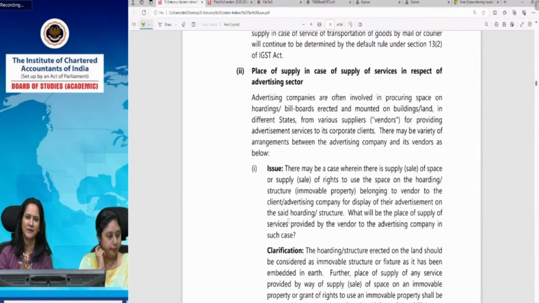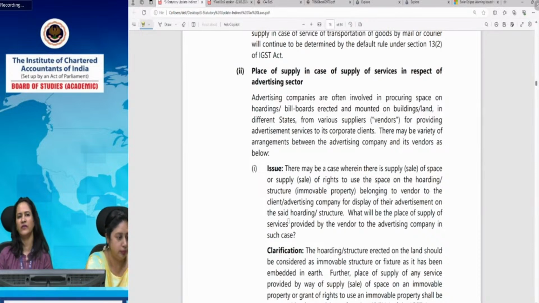So this will be the case when the advertising company has purchased the space, has bought the right to use the space, then there is a sale of space by the vendor, and it will be treated as immovable property.